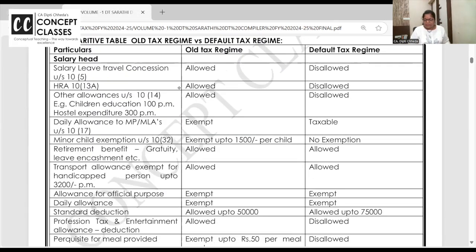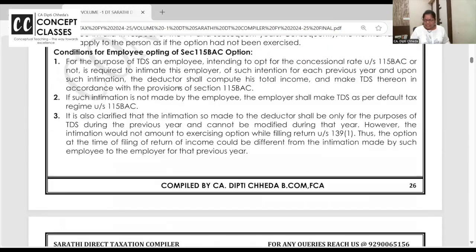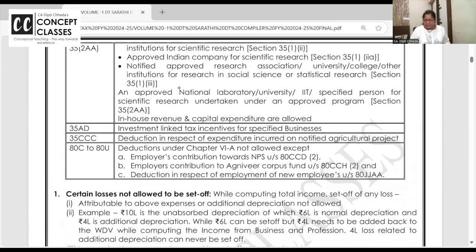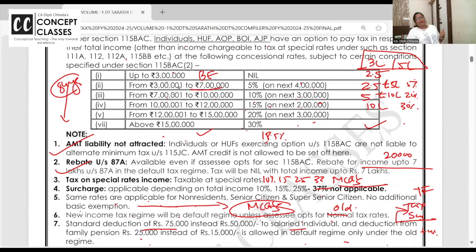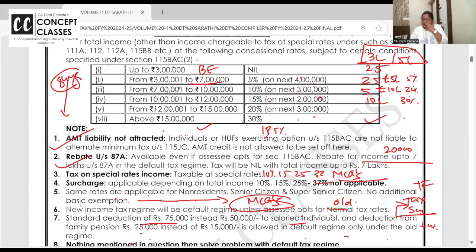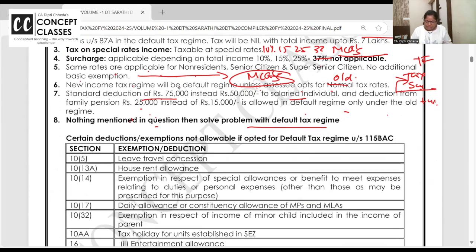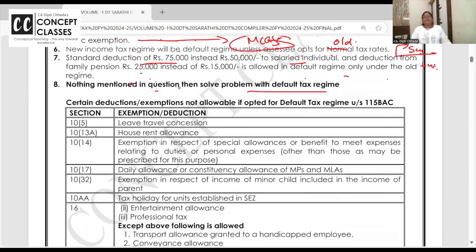Chalo. Now, because you are getting the tax benefit, up to 15 lakhs, after that 30% tax is charged. Whereas in the old regime, 30% tax was charged above 10 lakhs only. So here you are getting this benefit. So for that you'll have to forego something. कुछ पाने के लिए कुछ खोना पड़ता है. So let us see certain exemptions or deductions you have to forego if you are opting for default taxation.